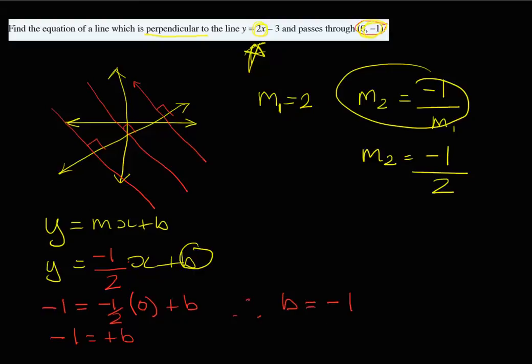So our new equation is going to be y equals minus a half x minus 1, and that's our solution.